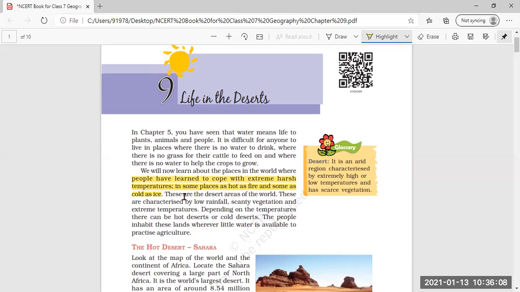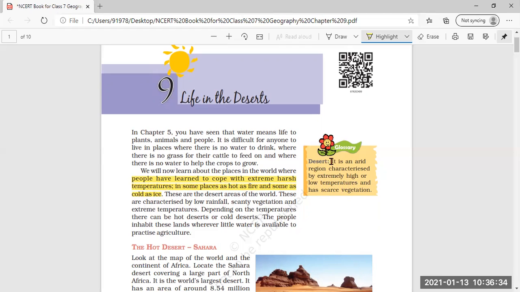Even in those areas where the climate is extreme, too hot or too cold, people have tried to cope with these conditions, to adapt to the environment, and they have started living in these conditions also.